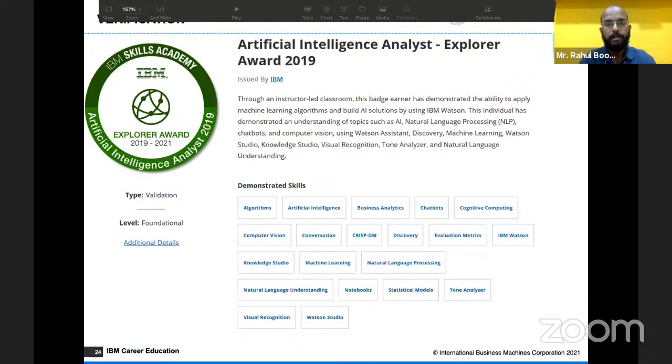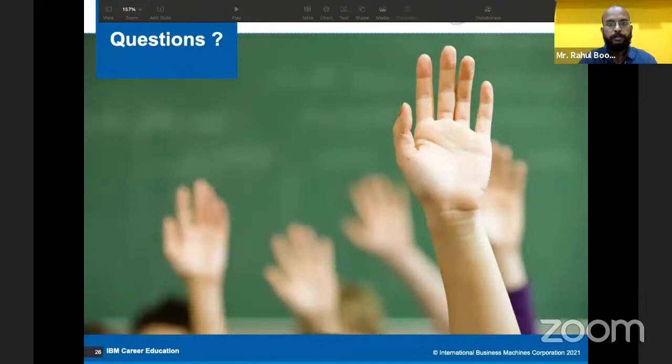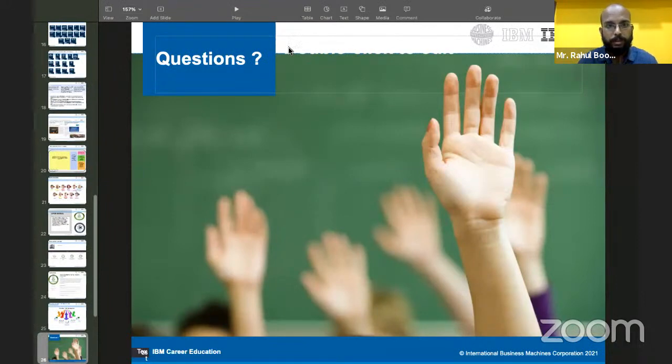This is how the artificial intelligence analyst certification will look. IBM Career Education has a blended learning approach, which will teach through practical case studies and textbooks, assignments, computer lab and everything. An online portal will also be provided, which is exclusively for XBBB. So this is what SVV in collaboration with IBM is offering.